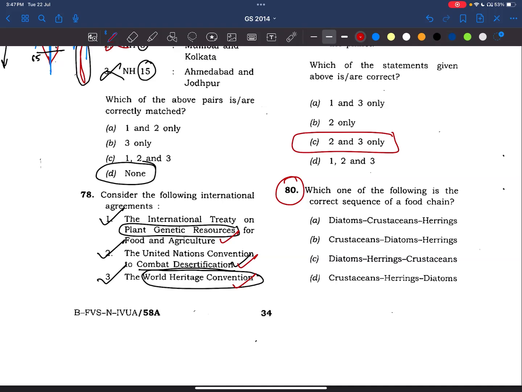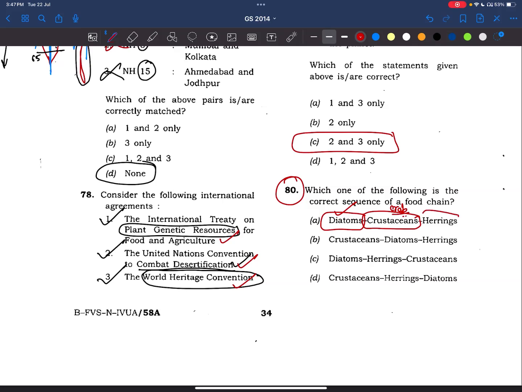Which one of the following is the correct sequence of food chain? Very simple, friends. We know the primary producers are diatoms, cyanobacteria, and our autotrophs, our plants. Right? So diatoms are primary producers and crustaceans are primary consumers, like we have seen, crab is a crustacean.